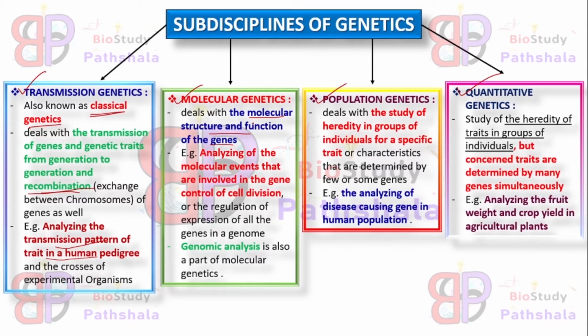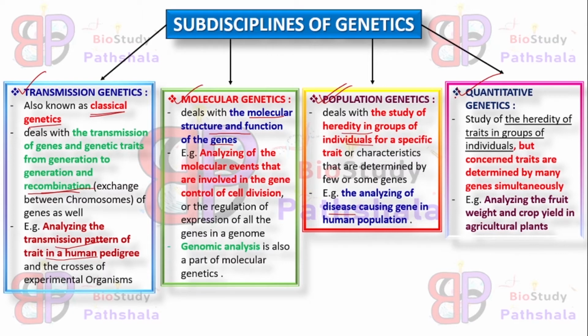Next one is population genetics. It is the study of heredity in groups of individuals for a specific trait. That means the transmission of the specific trait in a group of individuals of a particular species. Its example is analyzing disease causing genes, for say hemophilia, thalassemia and so on.